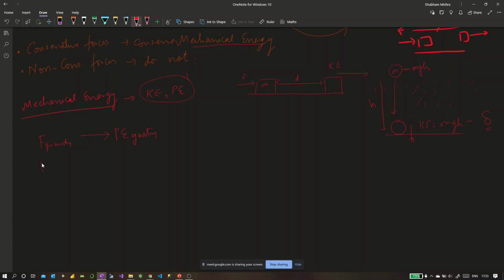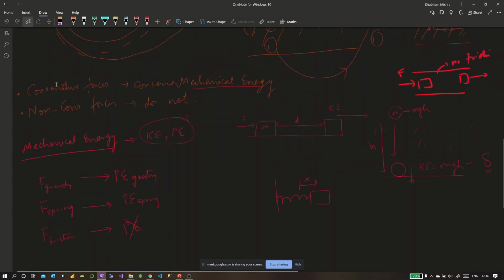Similarly, another example of conservative forces is a spring. When you have an object connected to a spring and you press it some distance x, it will have the potential to do some work. Like here we took the ball of mass m to height h, it has the potential to do something. It can come down on its own. When you press a spring with a mass m, it has a potential to push across. So these conservative forces give rise to potential energies. This is called the potential energy of spring. Whereas if you have a force of friction, when friction does some work, it does not give rise to any potential energy.